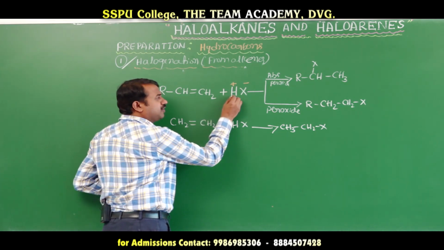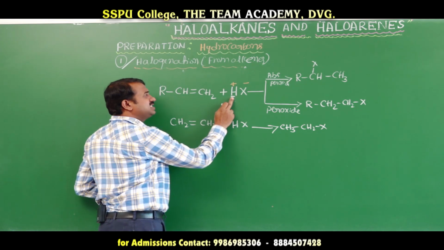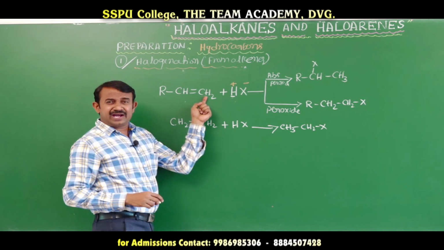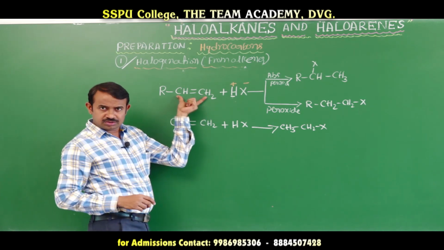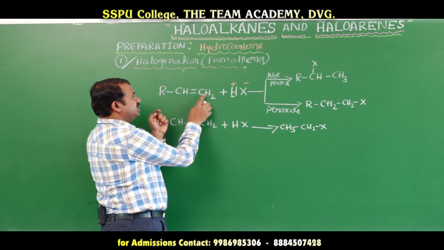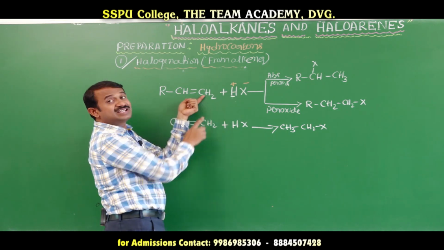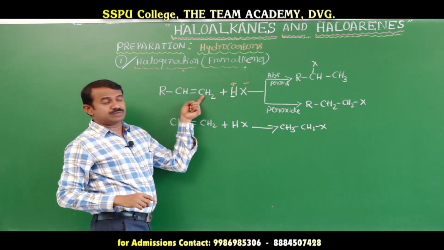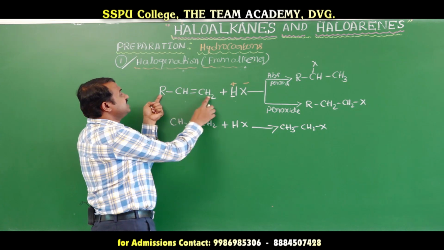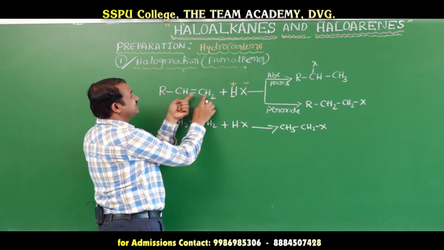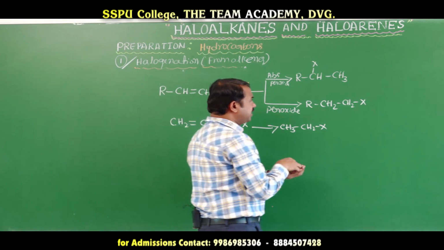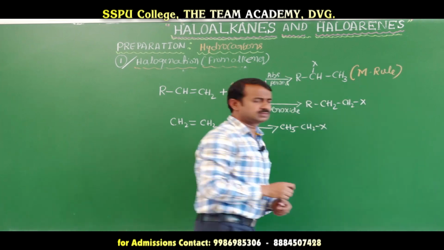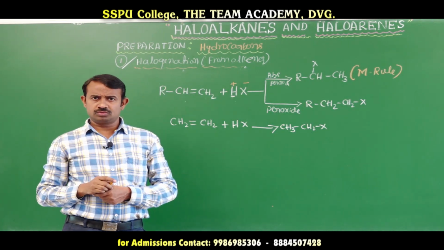Here the positive part of the atoms is attached to the carbon with the maximum hydrogens in the carbon-carbon double bond, meaning CH. The hydrogen is attached there, and the negative part is attached to the carbon with minimum hydrogens, giving R CHX CH3. This is according to the Markovnikov rule.